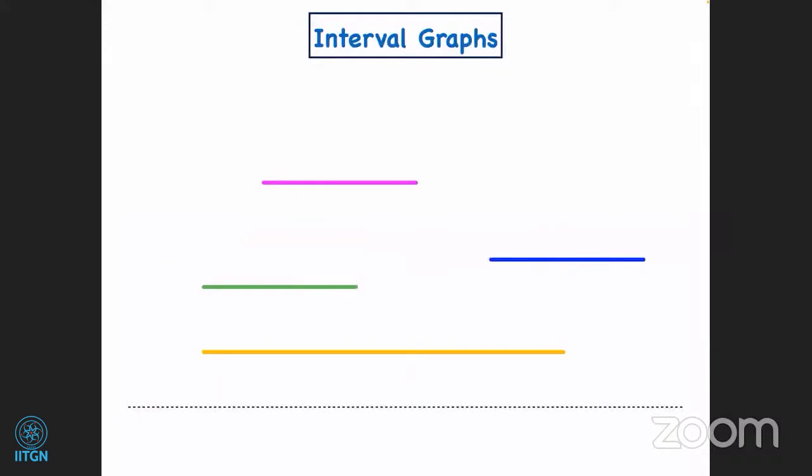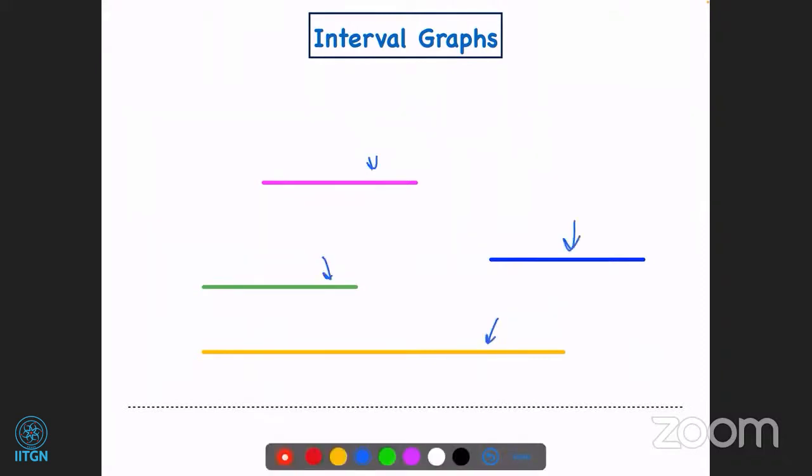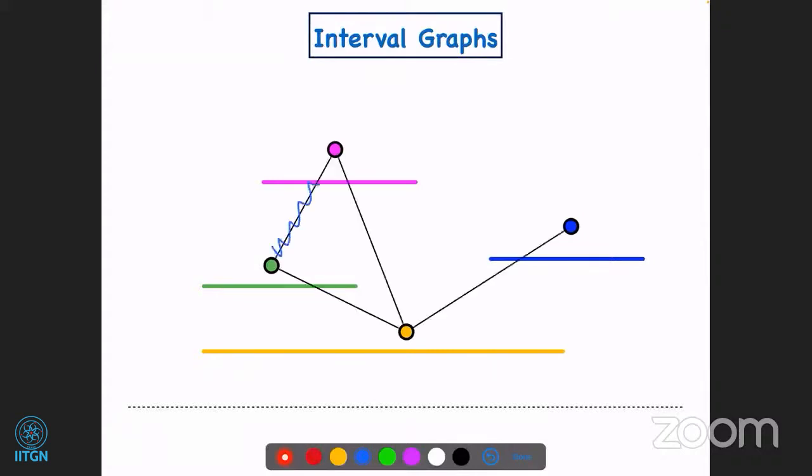First, let me start by defining what an interval graph is. Suppose we are given a set of line segments on the real line: pink, green, yellow, and blue. We create a vertex for each of these line segments and add an edge between two vertices if and only if their intervals intersect. For example, we have added this edge between the pink vertex and green vertex because their intervals intersect in this part.